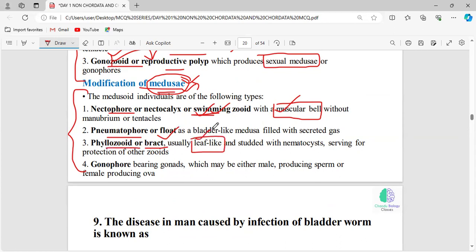Bract means it has a leaf-like structure. And what is the specialized structure seen here? A nematocyst. This nematocyst is present only in the phylum Coelenterata, right? And gonophore, again with gonads, is related to the reproduction function, and obviously the medusa is the one going to perform sexual reproduction, right?